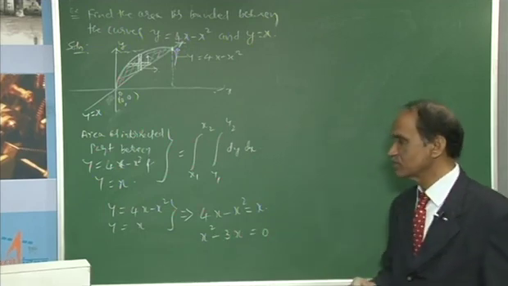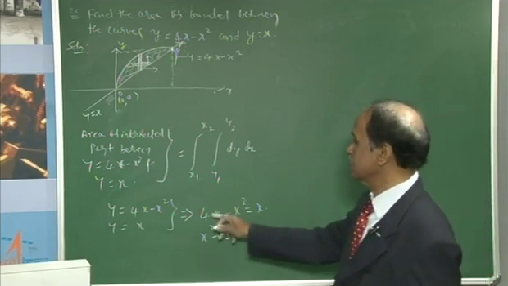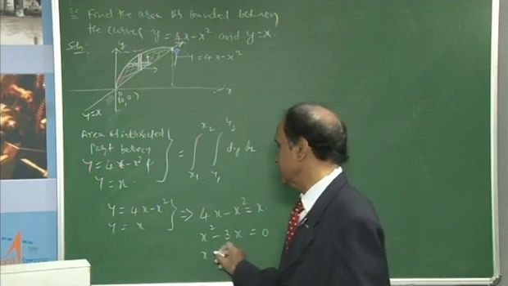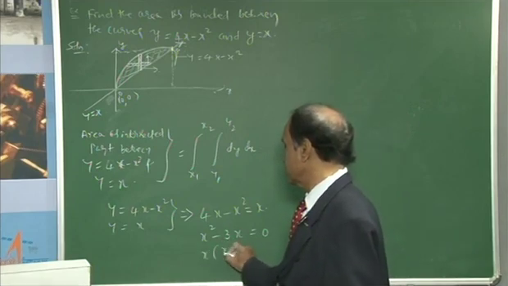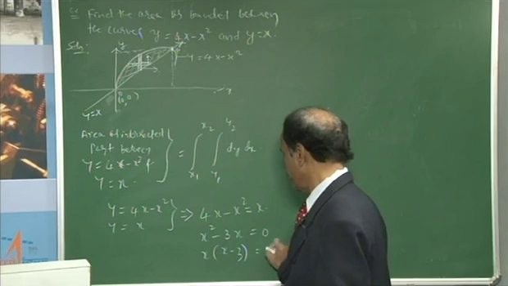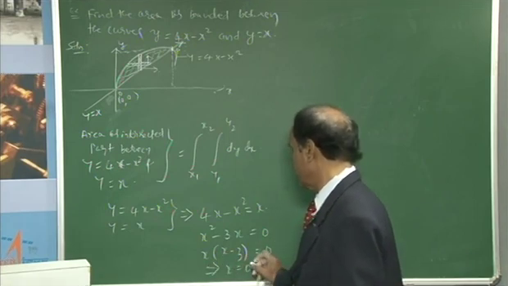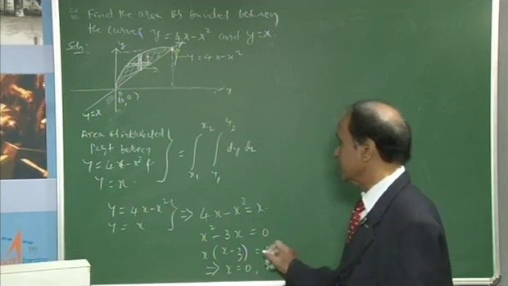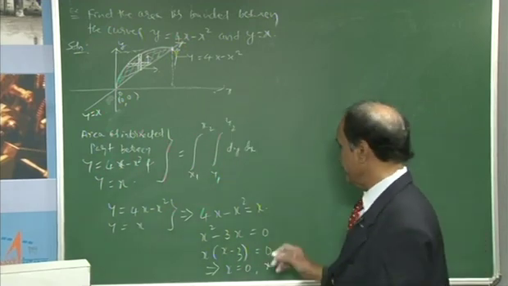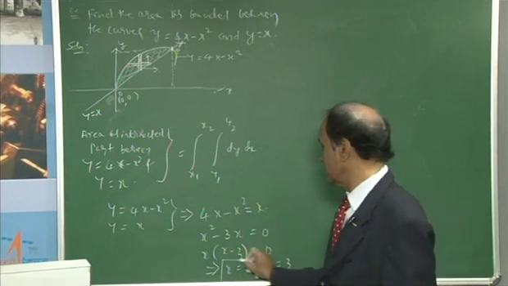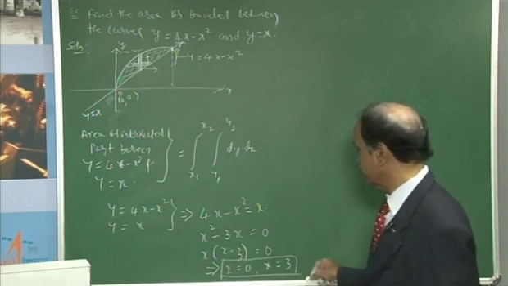If you write all terms to one side, that is minus 4x plus x, you write it as minus 3x. Then you can take x as common, x into x minus 3 equal to 0, which implies x equal to 0, one value, and it obviously lies at the origin, and x equal to 3. These are the boundaries of x.